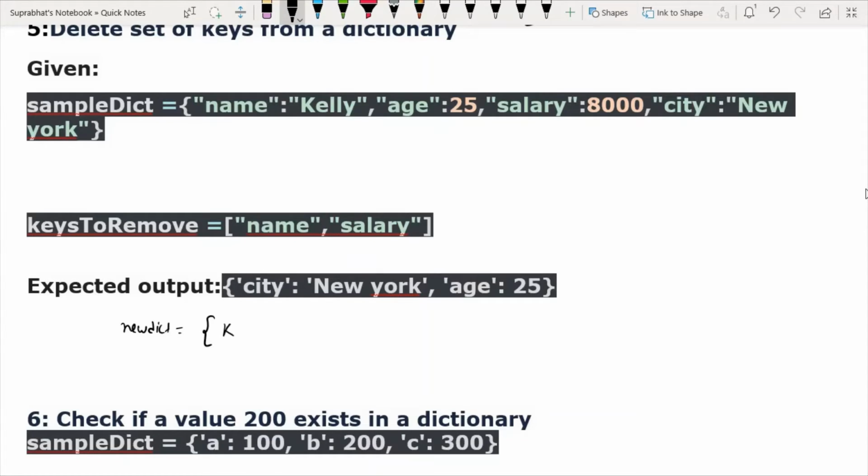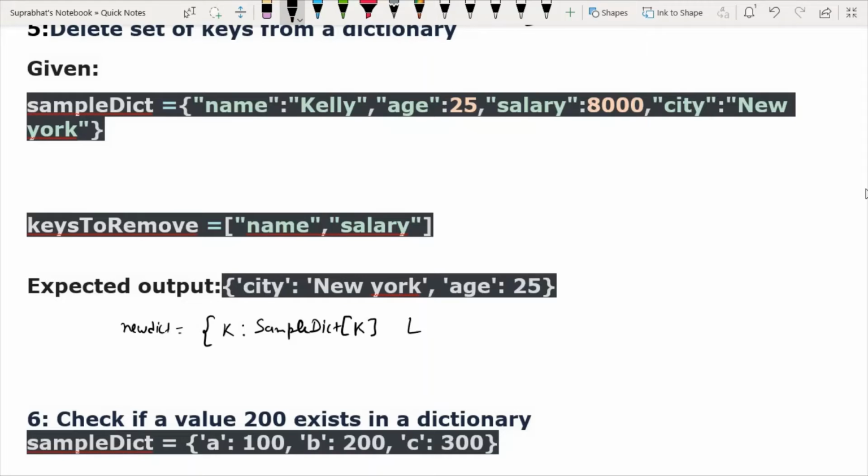Here again I am taking k colon sample dict of k, because the final output that we have to take is also a dictionary which can contain two parts, key colon value, key colon value. So now the value of k we have to set.